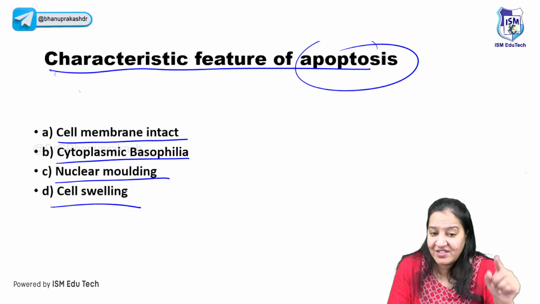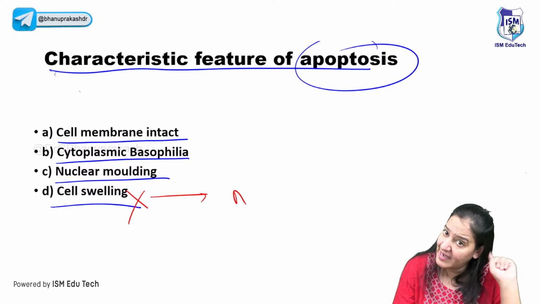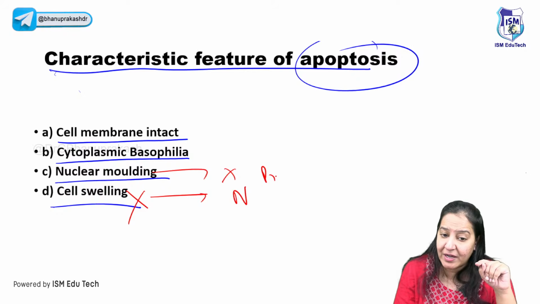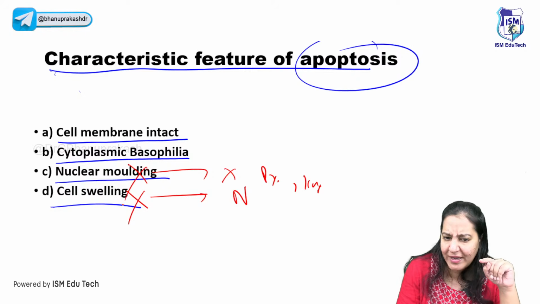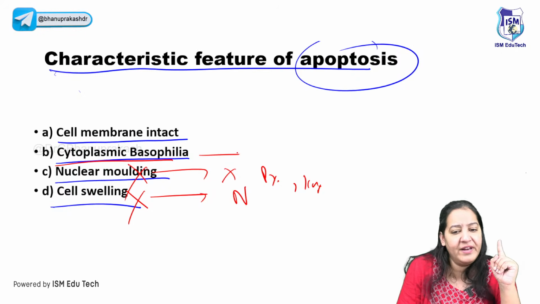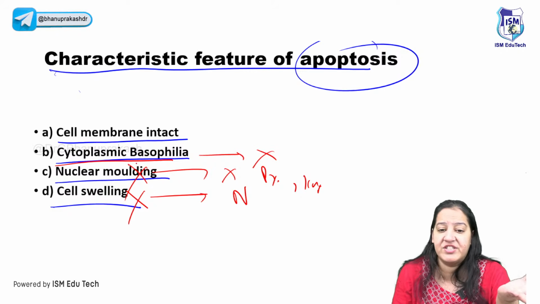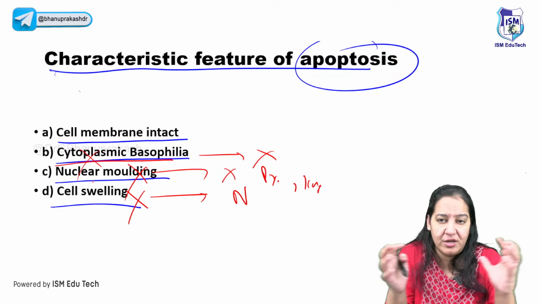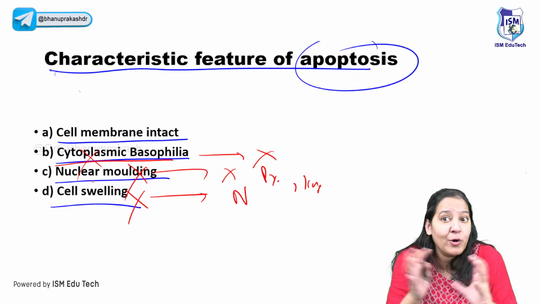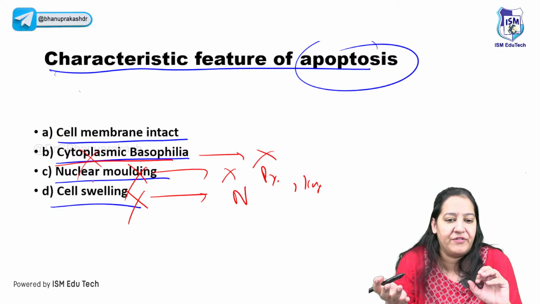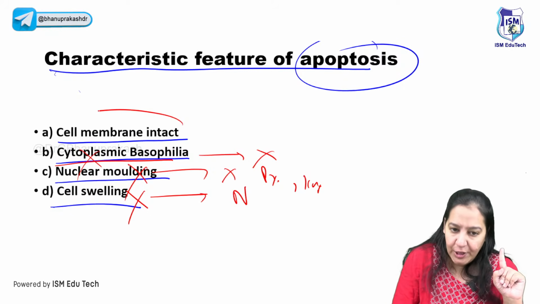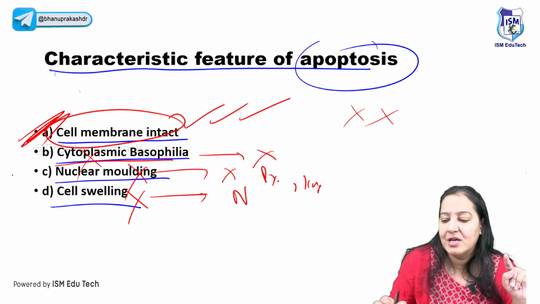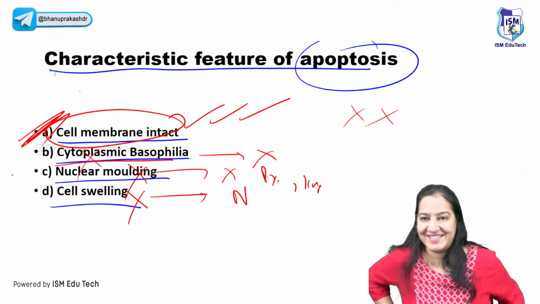Cell shrinkage occurs, cell swelling does not occur. Cell swelling occurs in necrosis, but in apoptosis, cell shrinkage. Nuclear molding doesn't occur. It's nuclear pycnosis and karyorrhexis which occur, but molding doesn't occur, right? Cytoplasmic basophilia doesn't occur. It's the nuclear basophilia which occurs. Cytoplasmic eosinophilia occurs because of the condensation and cell shrinkage, the organelles come closer, so the cytoplasm becomes eosinophilic. But it's not basophilic. The cell membrane is intact, no leakage, no inflammation, it is the hallmark. So the correct answer here is A. Yes, everyone is right. Very good.